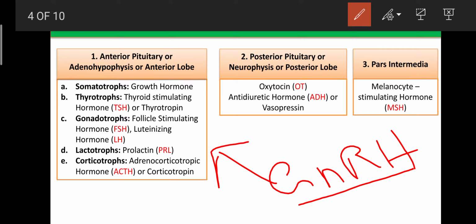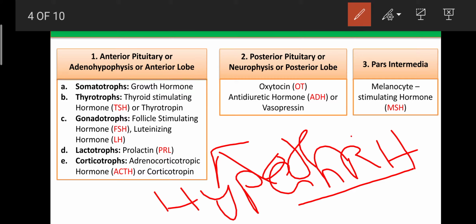So that's why the hypothalamus is known as the master of the master. The secretion of the anterior pituitary gland and the posterior pituitary gland mainly depends upon the hypothalamus.